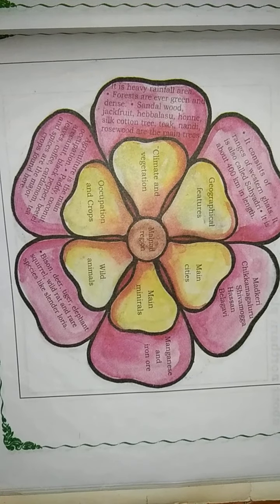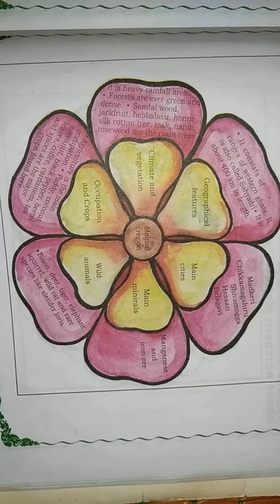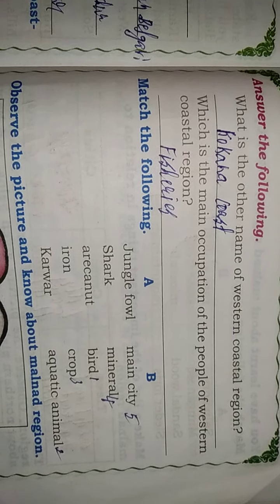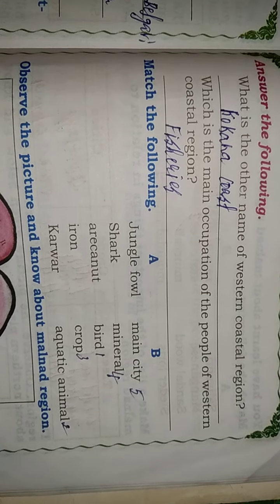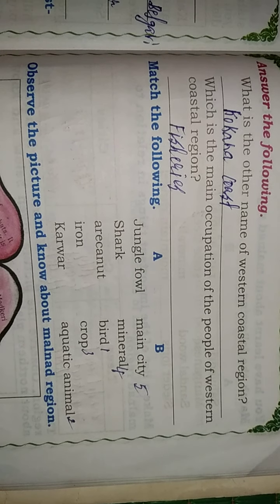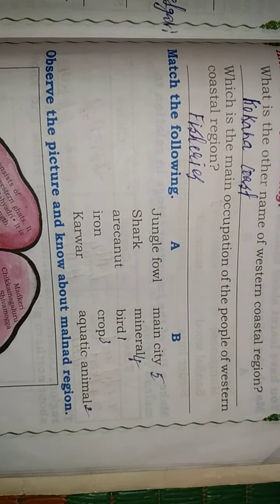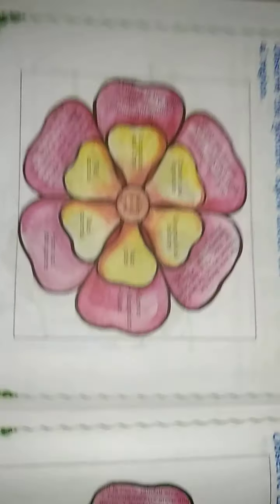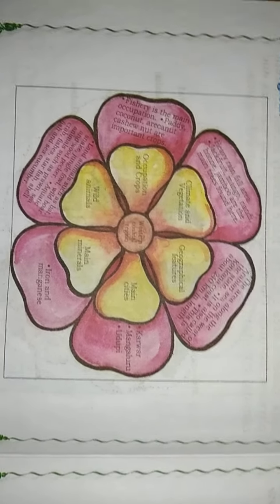How are the climate and vegetation in the Malnad region, what are the geographical features of the Malnad region, and also what is the other name of the Western Coastal Region, and what is the main occupation of the people of the Western Coastal Region, and also match the following. Before going to discuss these, let us recall what we discussed in the last class.